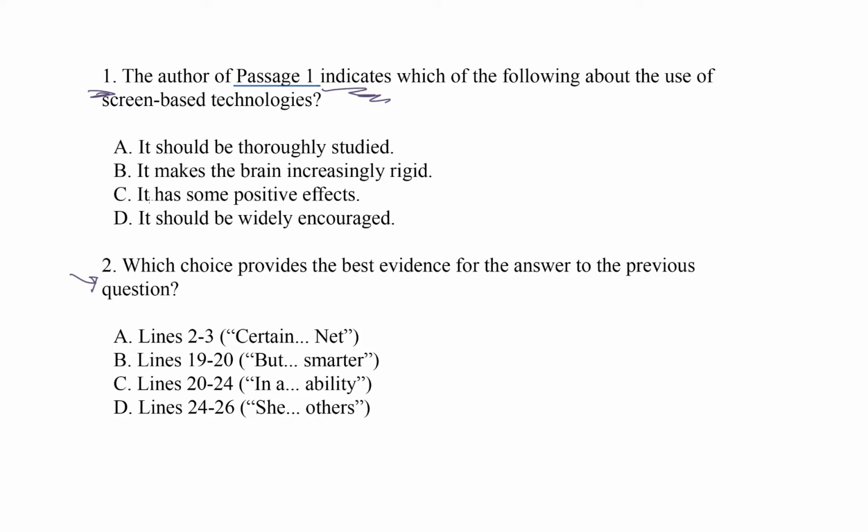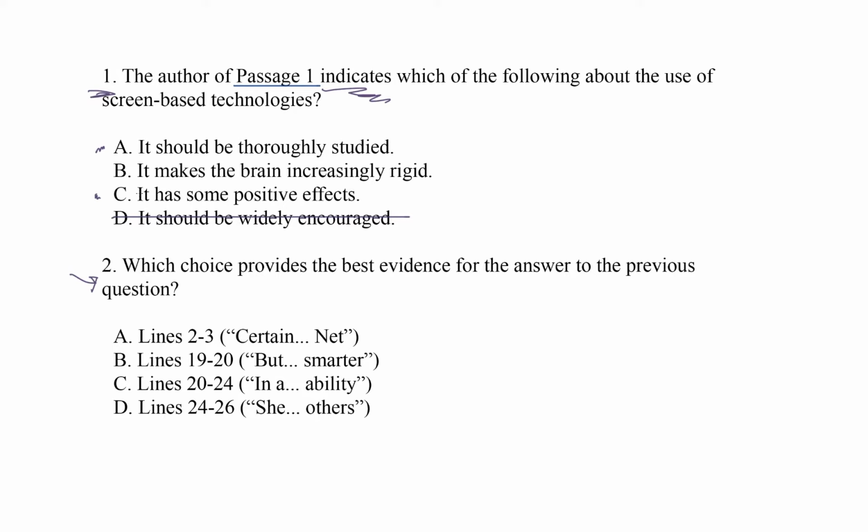Was there anything positive that the author said about screen time? Maybe. Let's leave that in. And D, it should be widely encouraged. Does the author say that more screen time should be encouraged? This choice is the most positive of the bunch, and the title alone tells us that the author definitely has some reservations. So I feel pretty confident about crossing this one off. Okay, so I'm leaning towards C. I might want to check out A, but if I can find a mention of some positive effects anywhere in the passage, I'm done. I can circle C and move on.